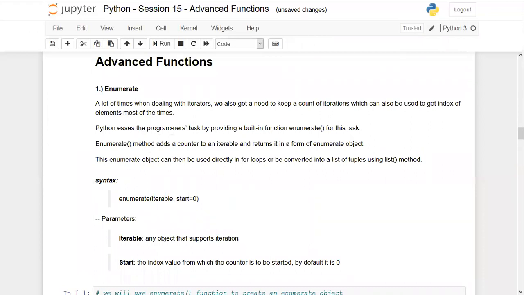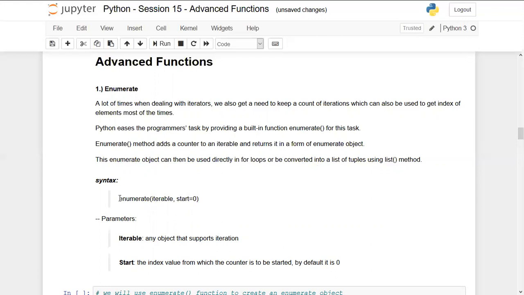So Python eases the programmer's task by providing a built-in function, which is enumerate. The enumerate method adds a counter to an iterable and returns it in the form of an enumerate object. Similarly, in the above section, we discussed iterators. We were getting the iterator object. Here, once we run the enumerate function, we will get the enumerate object. And the enumerate object can be used directly in for loops or be converted into lists or tuples. We will see this. Don't bother about this theory.